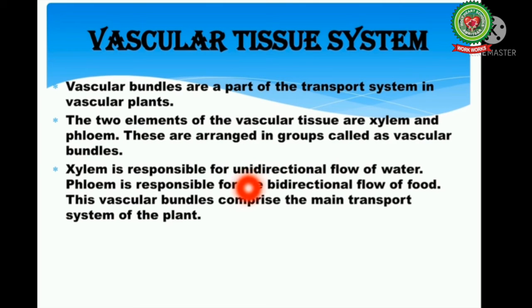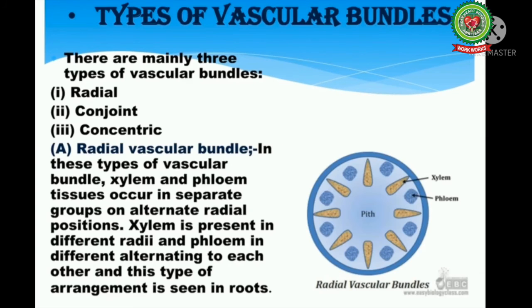Xylem is responsible for unidirectional flow of water, whereas phloem is responsible for the bidirectional flow of food. This vascular bundle comprises the main transport system of the plant. Now, let's discuss various types of vascular bundles. There are mainly three types of vascular bundles on the basis of position of xylem and phloem. That includes radial, conjoint, and concentric.